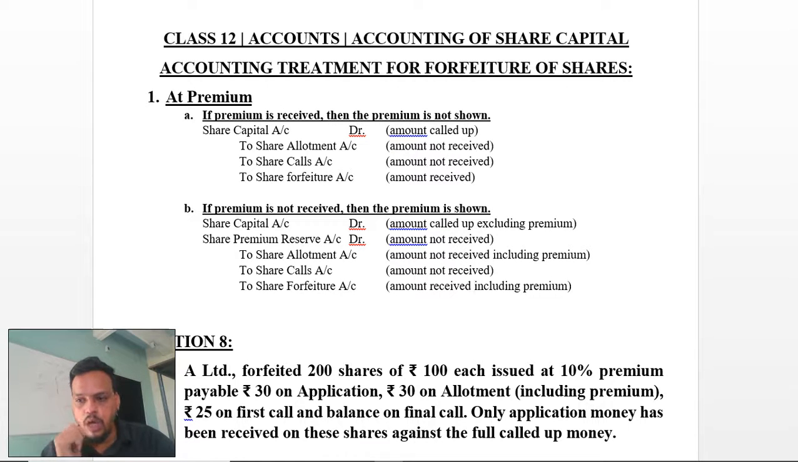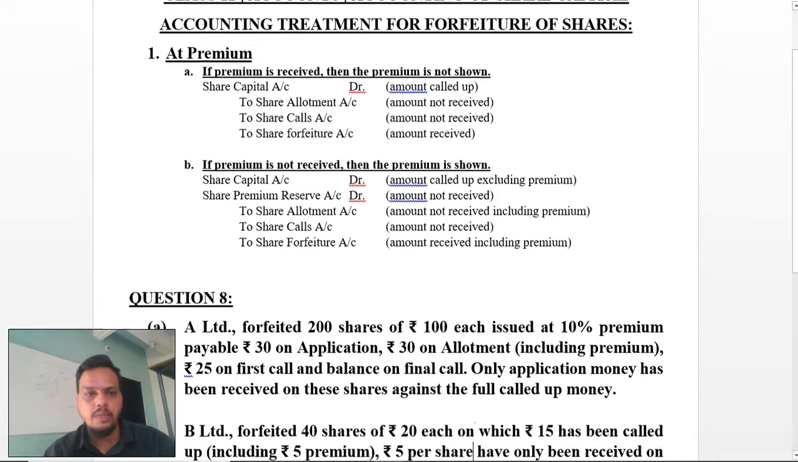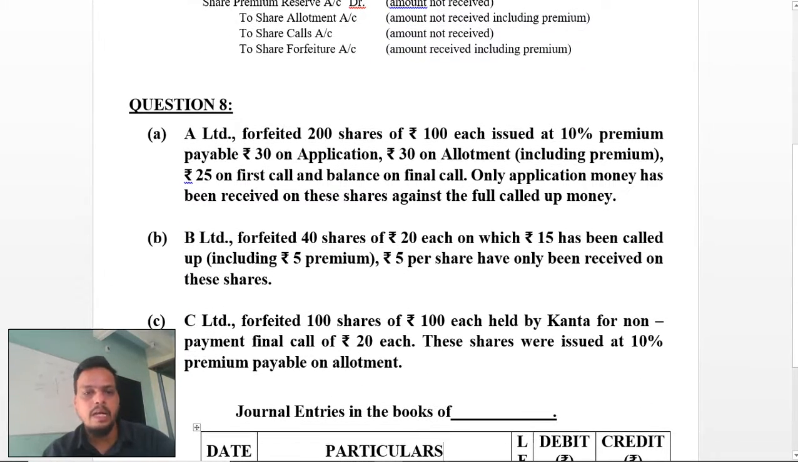So your doubts will be cleared in the three questions above. One by one I'll read the question and discuss it with you. Let's begin with question number 8. I have three questions over here. The pattern which we have to make for journal entries is already ready. Let's discuss the first question.